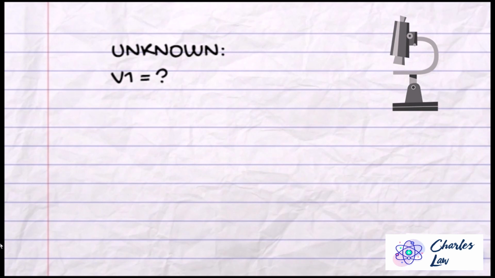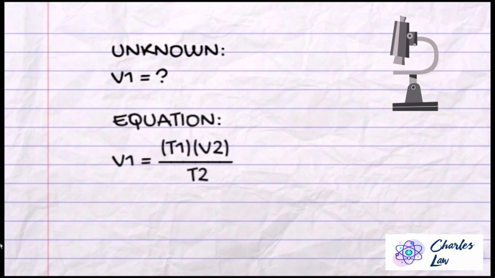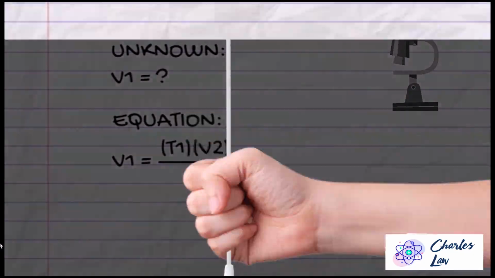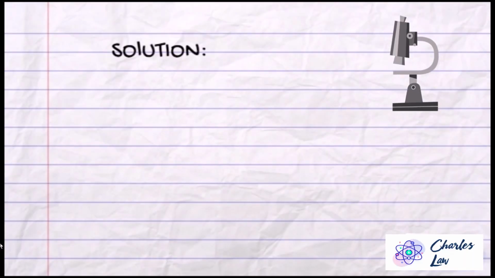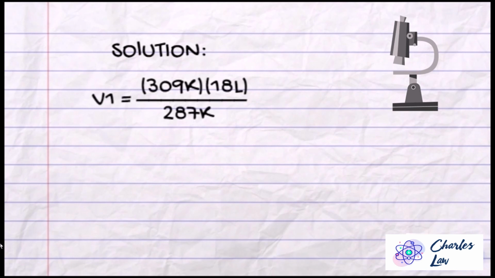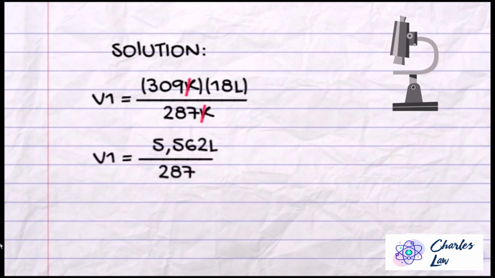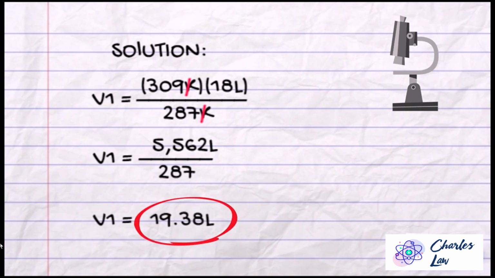The unknown for this question is the initial volume. And the equation for the initial volume is T sub 1 multiplied by V sub 2 divided by T sub 2. The solution to find the initial volume is to multiply 309 Kelvin and 18 liters and then divide it by 287 Kelvin, which then gives us our final answer, which is 19.338 liters.